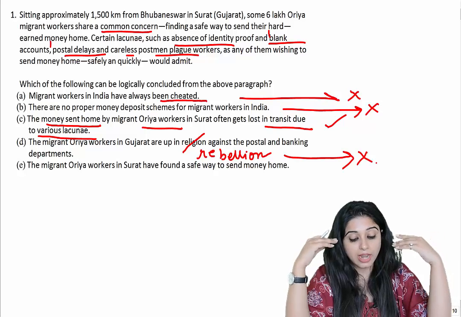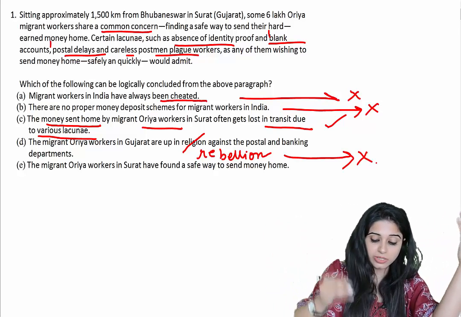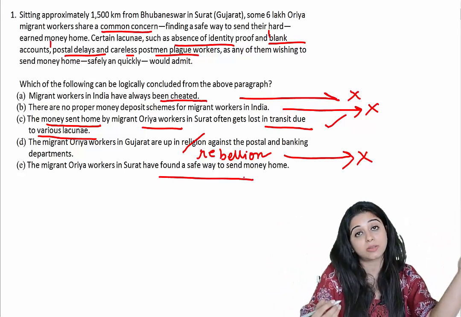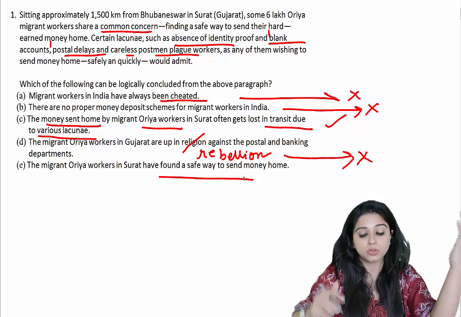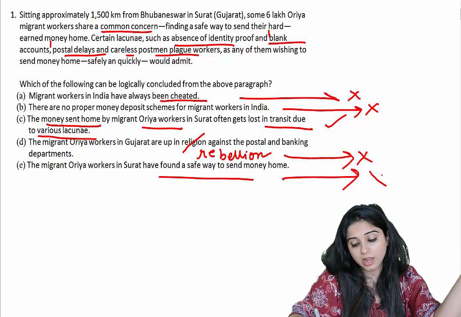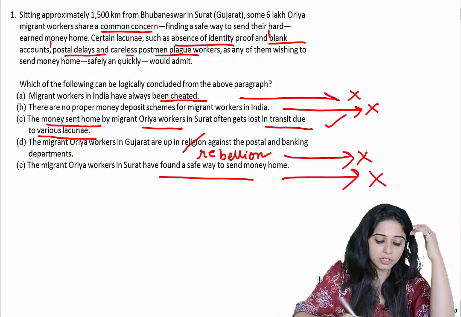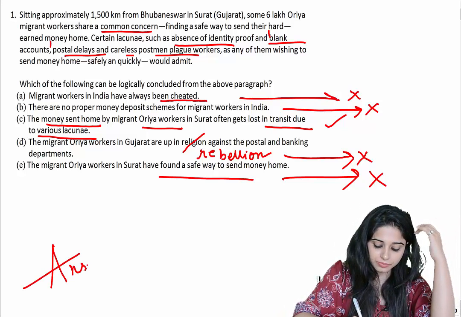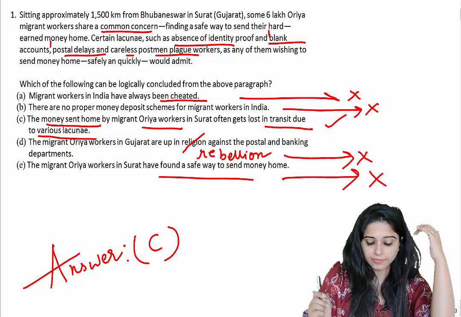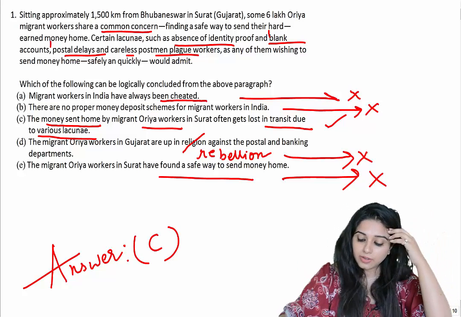But they now have found a safe way to send money home. Do we have any data to support that fact? As a conclusion, we do not. Therefore, again, beyond the scope of the argument, your answer is C. Yeah, easy? Alright.